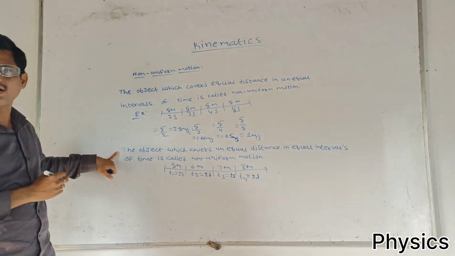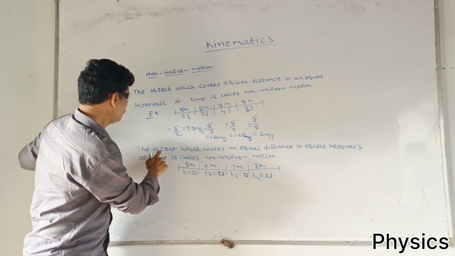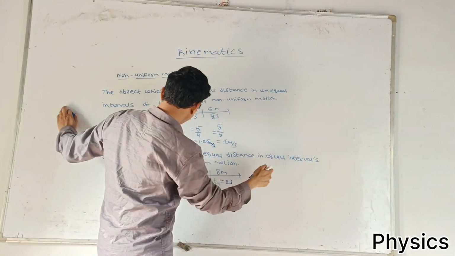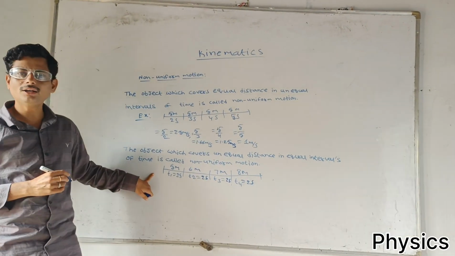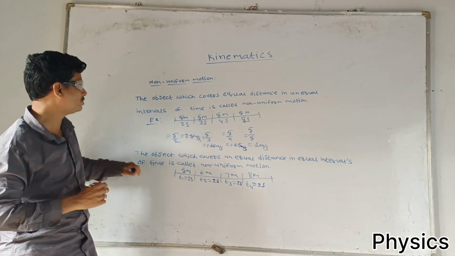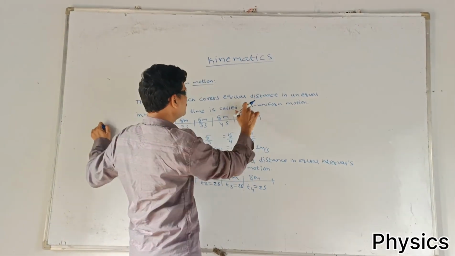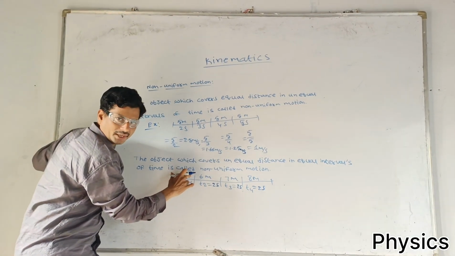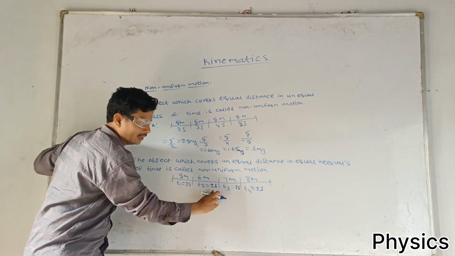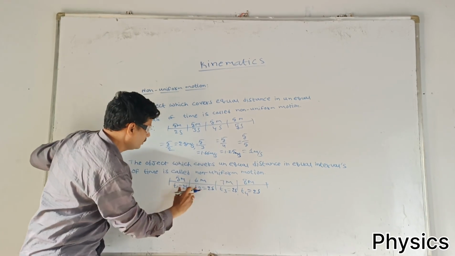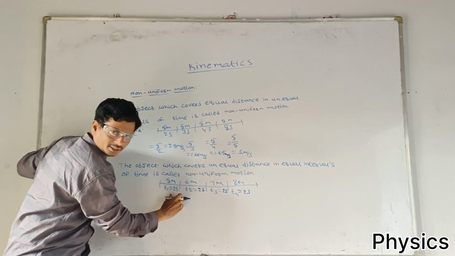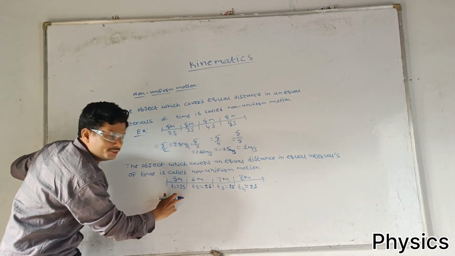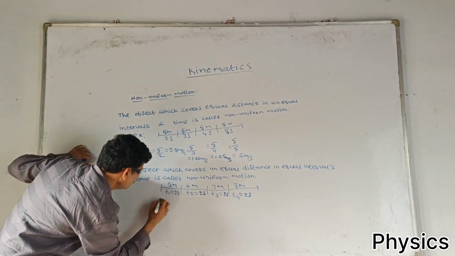Another definition of non-uniform motion: the object which covers unequal distance in equal intervals of time is called non-uniform motion. Distances are different, times are equal. This is also called non-uniform motion.